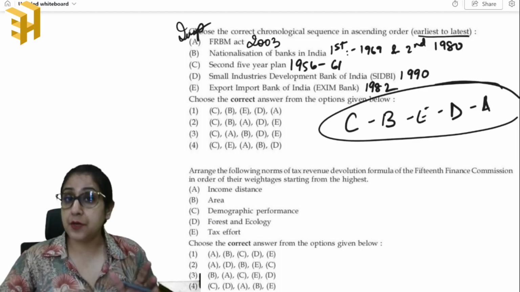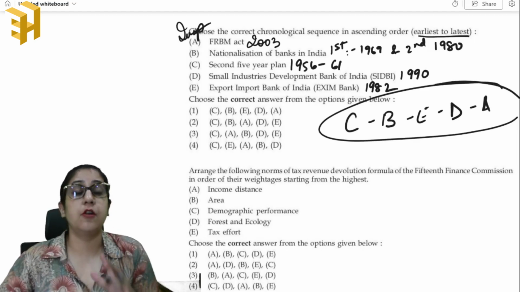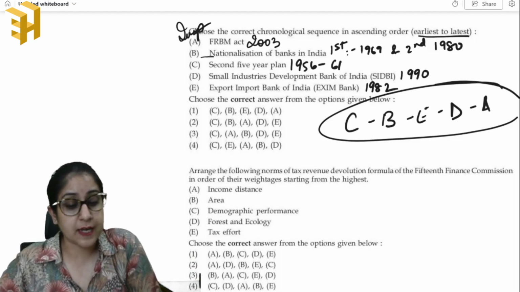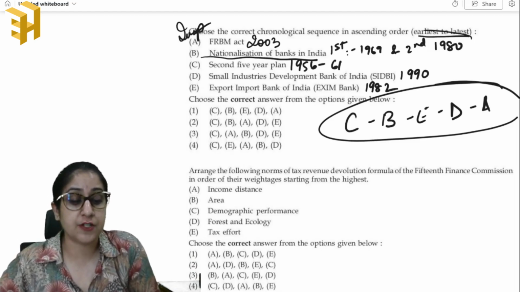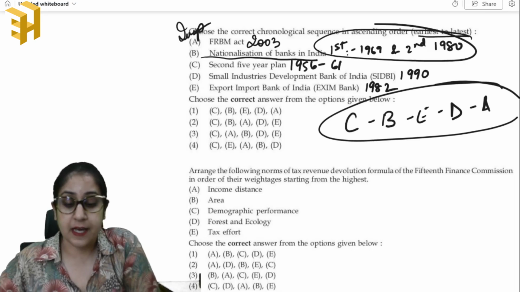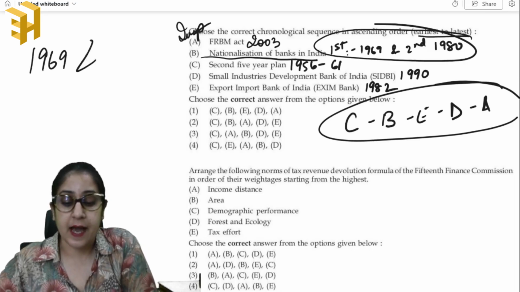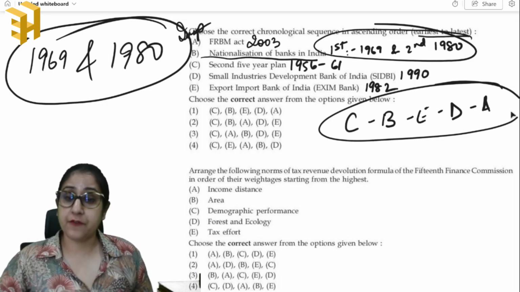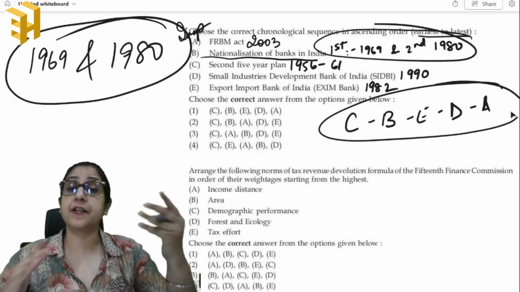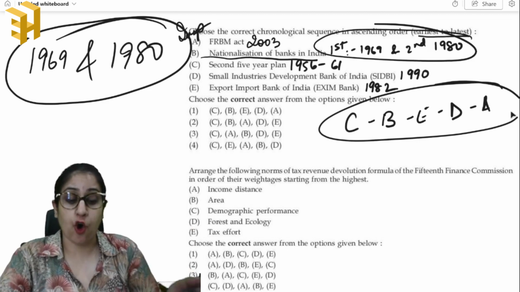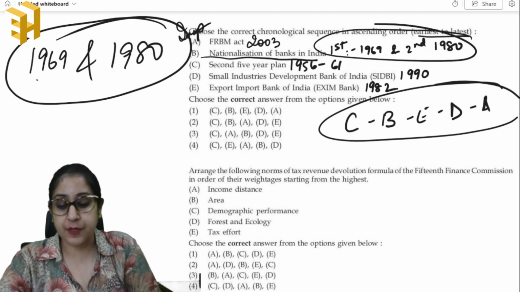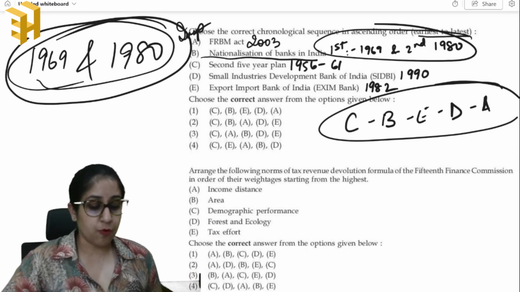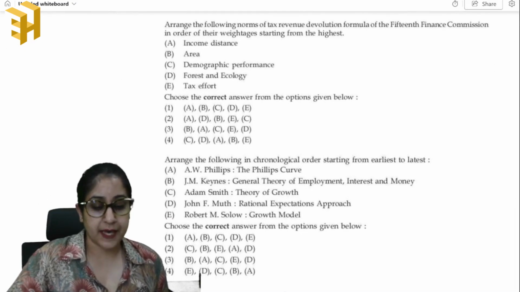Now the examiners are very careful in formulating their questions, because we know that nationalization of banks in India was conducted in two phases, that was in 1969 and in 1980. So to avoid any sort of confusion, they have avoided giving any other event or establishment years between these two years. Okay, let's move on to the next question.